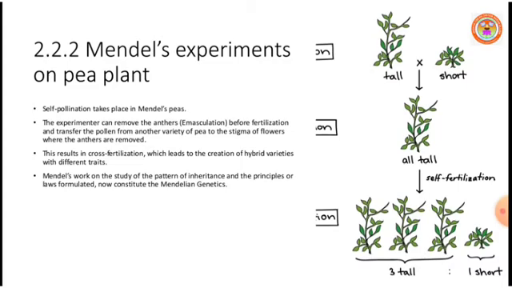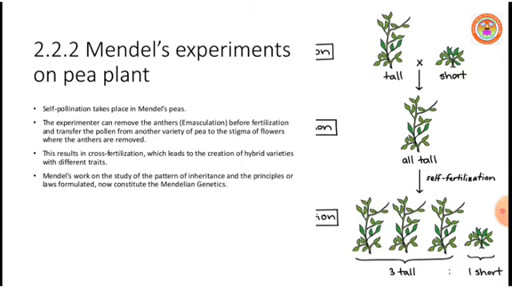You know that Mendel conducted experiments on the garden pea plant called Pisum sativum. During his experiment, Mendel removed the anthers. Removal of anthers from a bisexual flower is called emasculation.